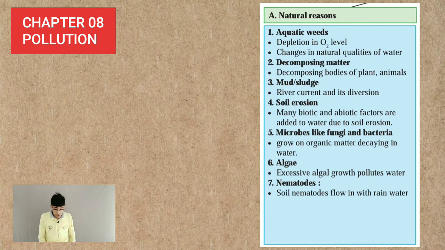Another reason is soil erosion. The soil which is mixed in the water body, the reason may be anything. One of the important or major reasons is rain water. So when soil erodes and after eroding mixes in the water body, then along with the soil, the biotic and abiotic factors present in the soil also mix in the water body, and again this is the contamination of water.